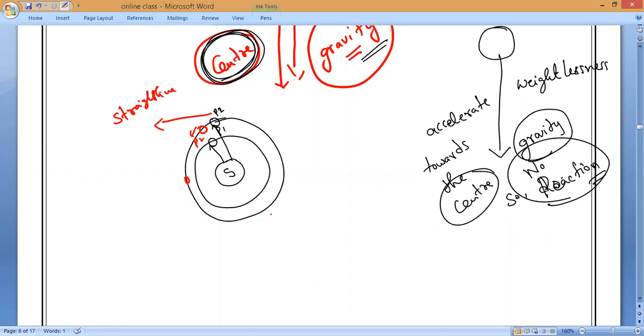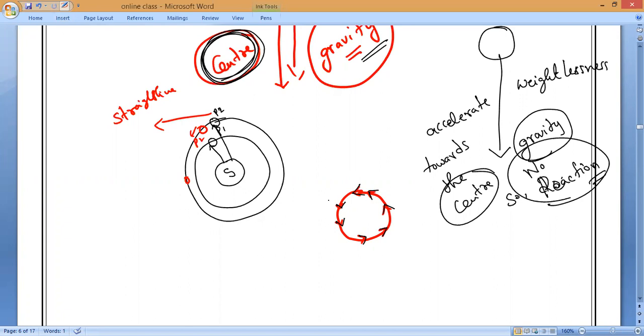So when any body is revolving in a particular orbit, at every point the direction will change. Chapter 1, do you remember circular motion? In circular motion, at every point the direction of the body is changing. What will change, velocity or speed?